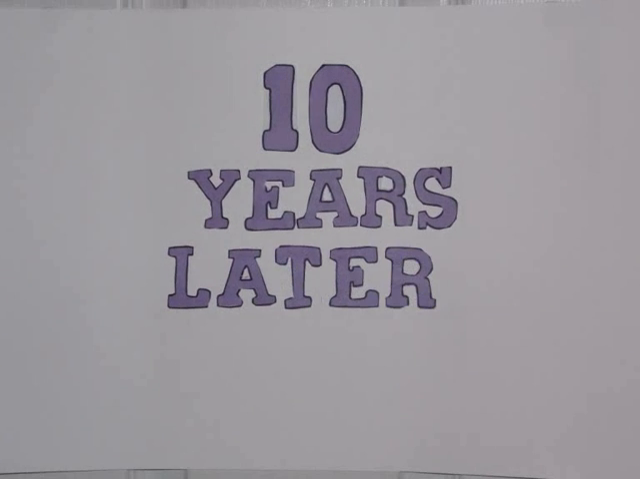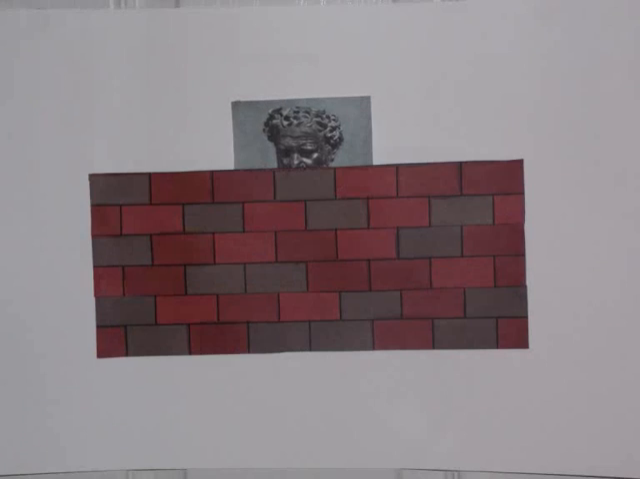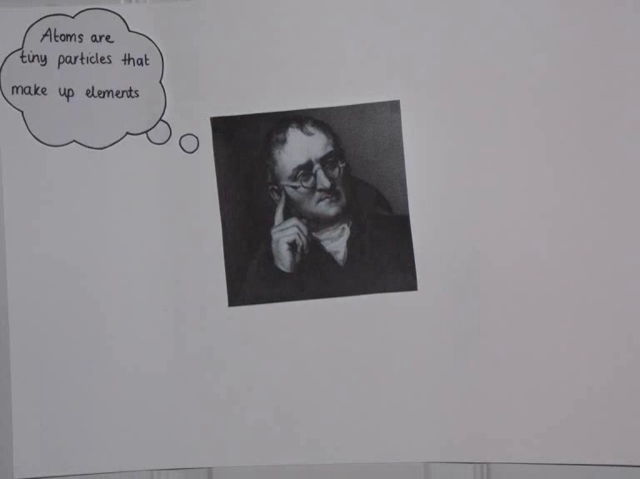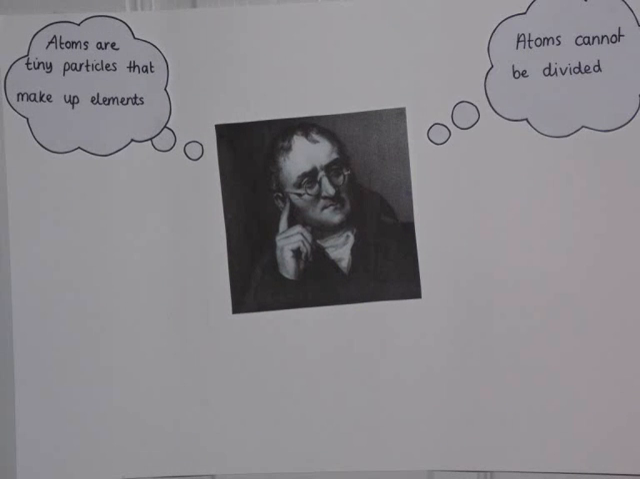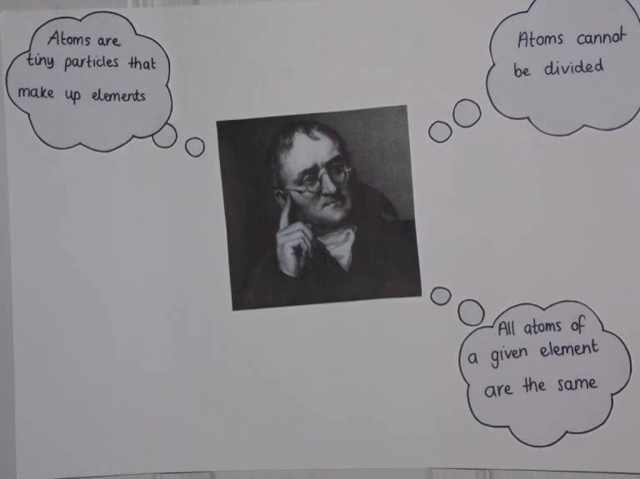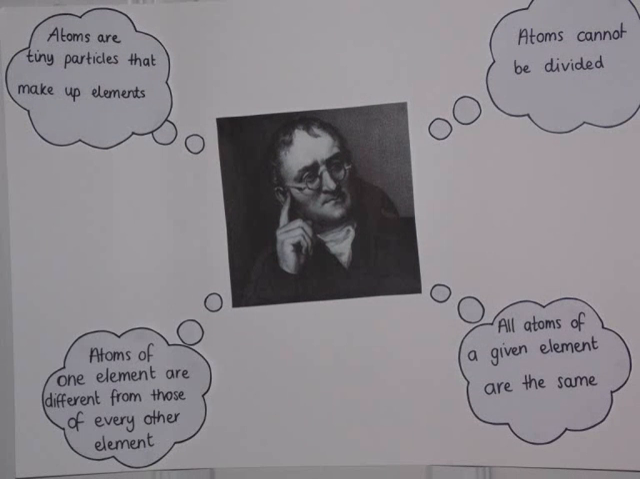Dalton also contributed to atomic knowledge, as in the early 1800s, Dalton built on Democritus's ideas about atomic theory. He had 4 main predictions about atoms. Atoms are tiny particles that make up elements. Atoms cannot be divided. All atoms of a given element are the same. Atoms of one element are different from those of every other element.